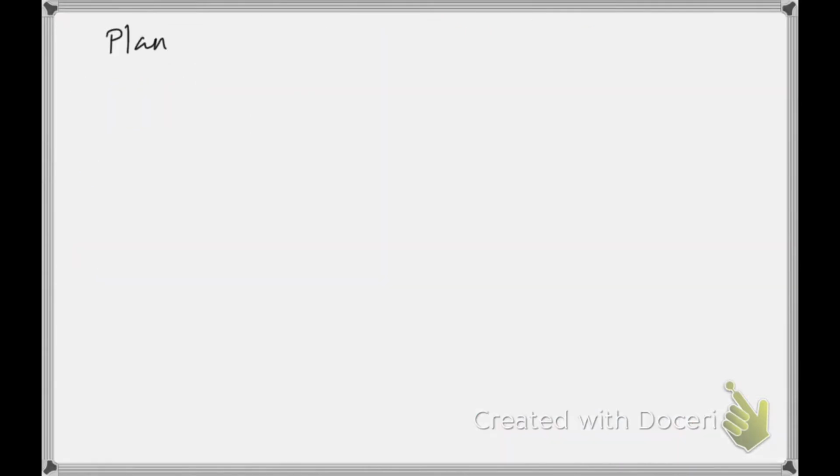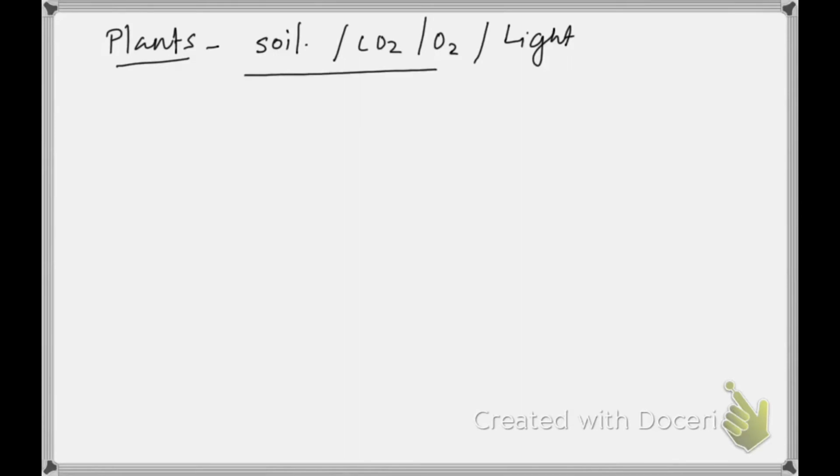Is it clear? Plants obtain the majority of their nutrients from soil, and they require carbon dioxide, oxygen, and sunlight. These are the major requirements of plants. So when we prepare a medium, we have to think about all these things. The first ingredient of our medium: around 13 types of nutrients are actually obtained through soil.